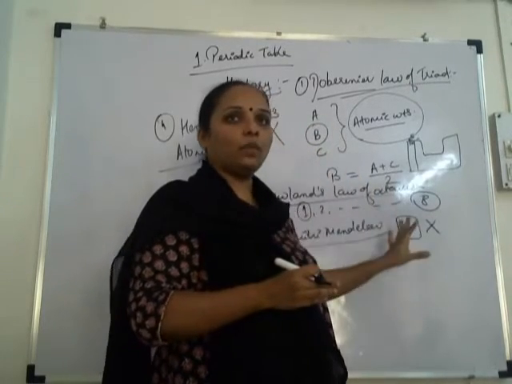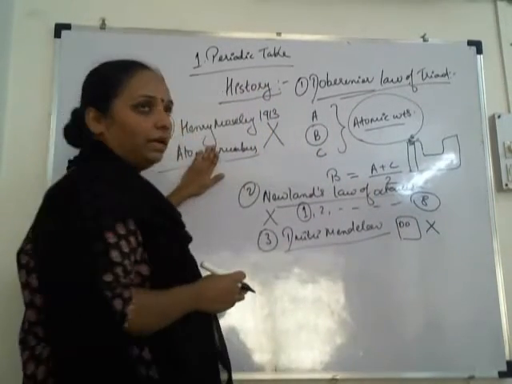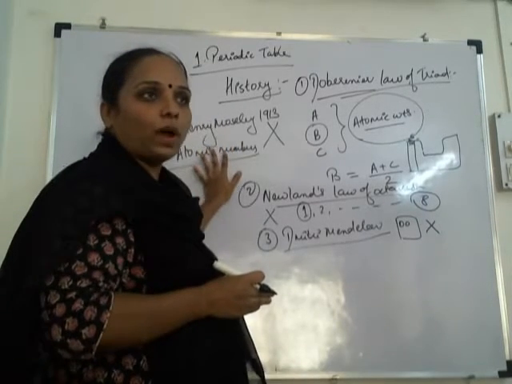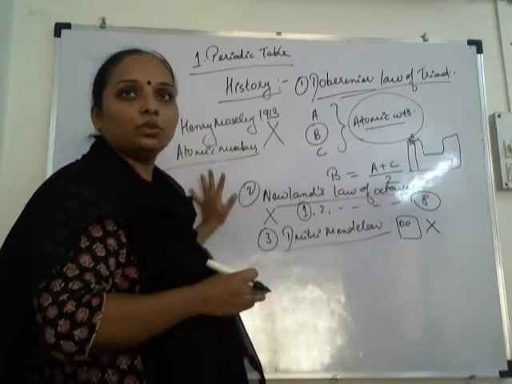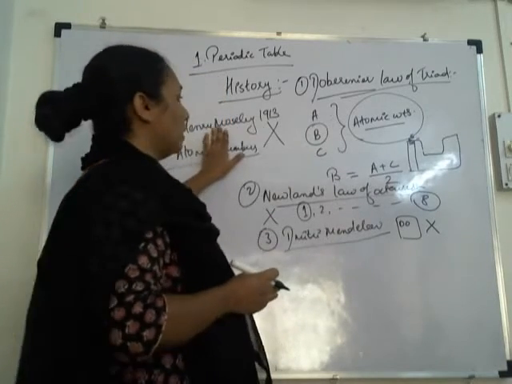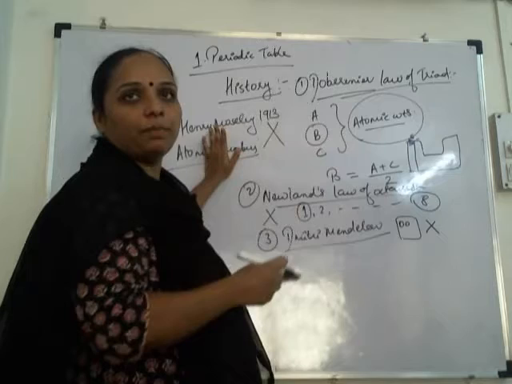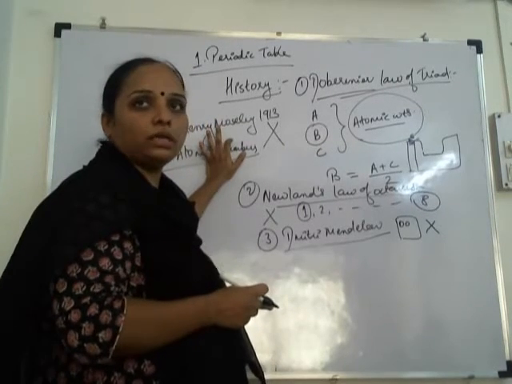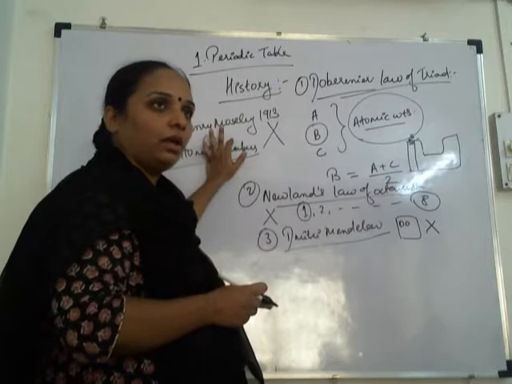Correct? So that's why his periodic table is more accurate, okay, more easy to understand, more easy to study the elements. Okay? So that's why this periodic table is the periodic table that we are using currently. It is called the modern periodic table. Okay?